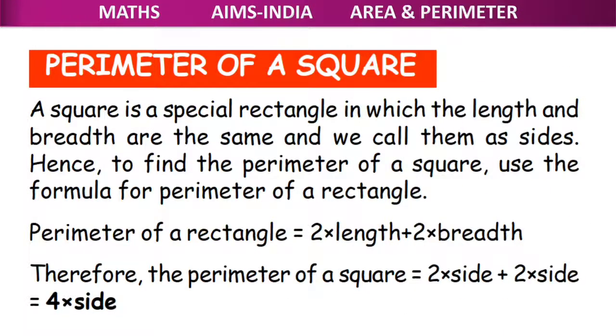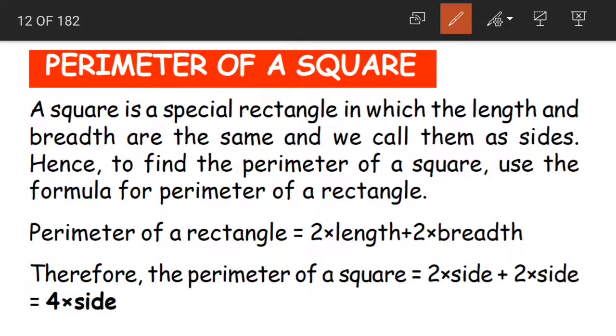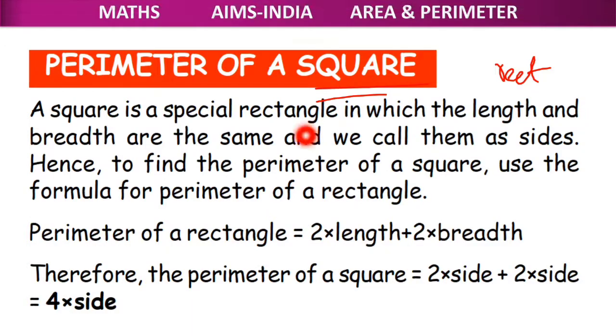Now coming to perimeter of a square. What did we learn just now? We learnt about perimeter of rectangle. Now let us learn how to find out the perimeter of a square. Now a square is a special rectangle in which the length and the breadth are the same, and we call them as sides. Hence, to find out the perimeter of a square, use the formula for perimeter of a rectangle.